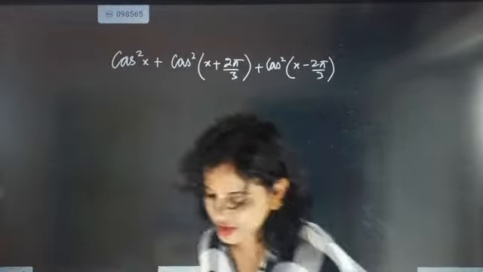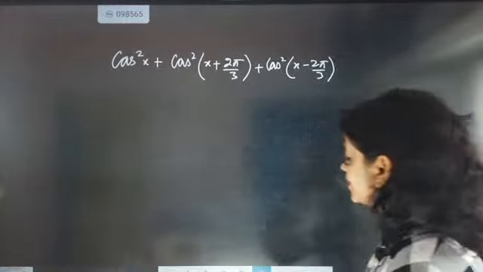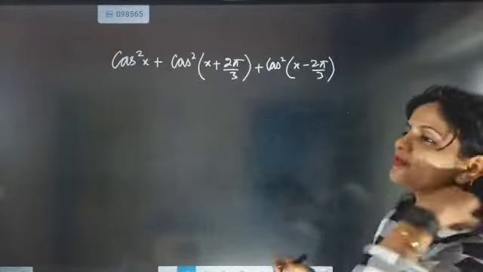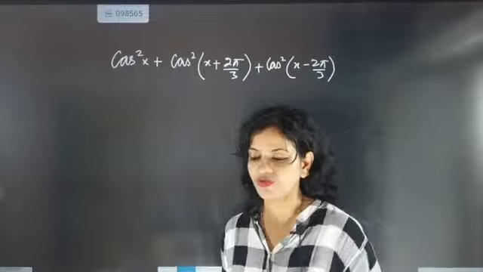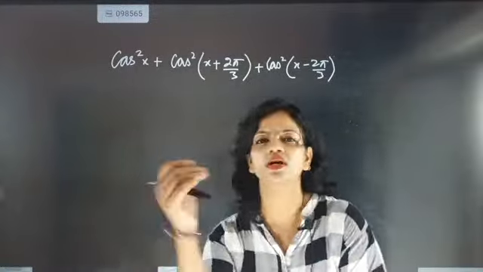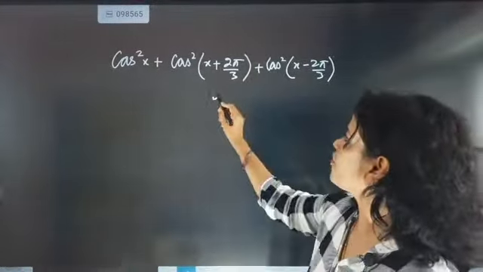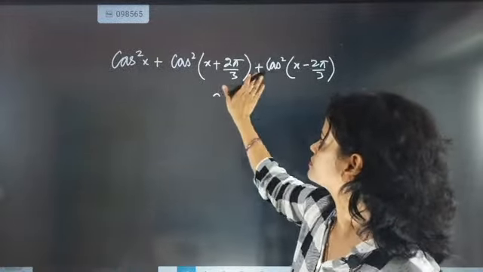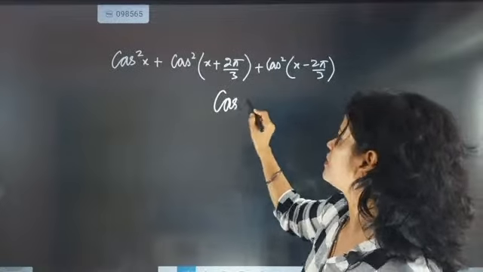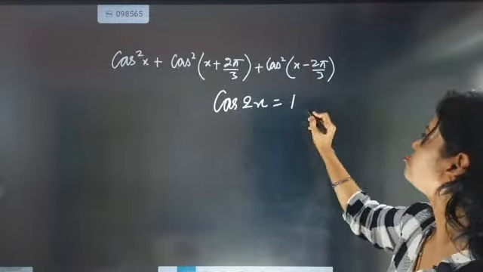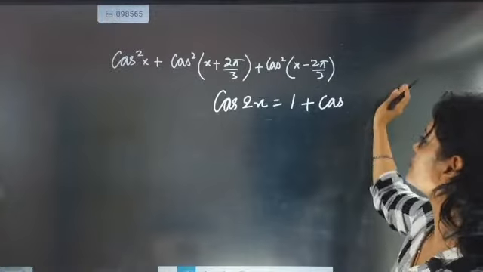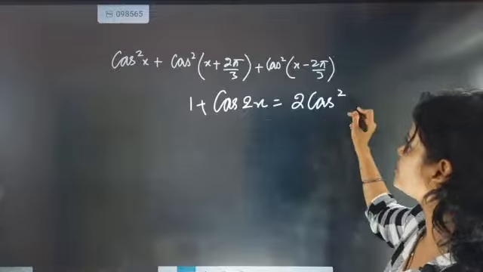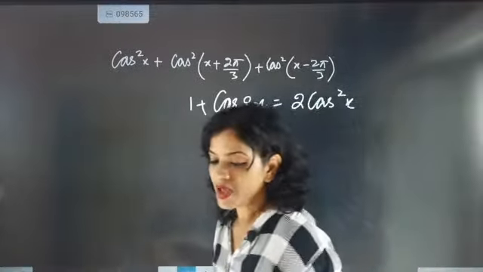Very good. So now look here. How to solve this question? I told you one formula. That formula only I am going to implement, because it is the most shortcut formula for me right now, and it will track me to the correct answer. The formula is 1 plus cos 2x is 2 cos square x, because right now only the square is bothering me.